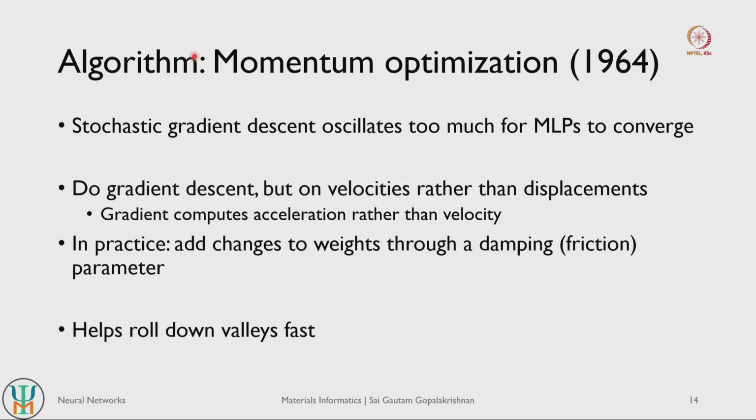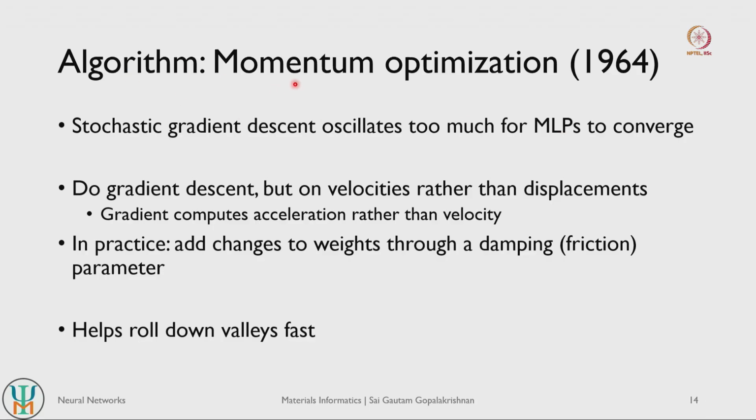And so we looked at the basics of multi-layer perceptrons. We looked at their hyperparameters as well. Now let's also look at the algorithm by which these multi-layer perceptrons are typically fit, right. We typically don't use a standard gradient descent such as batch gradient descent or stochastic gradient descent, because these algorithms oscillate too much for these multi-layer perceptrons to converge.